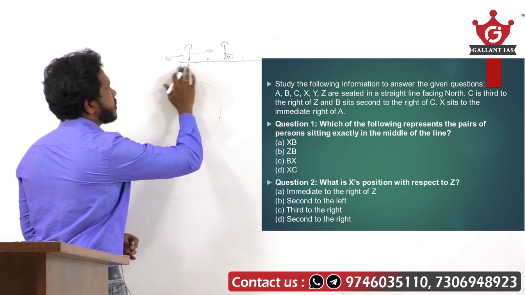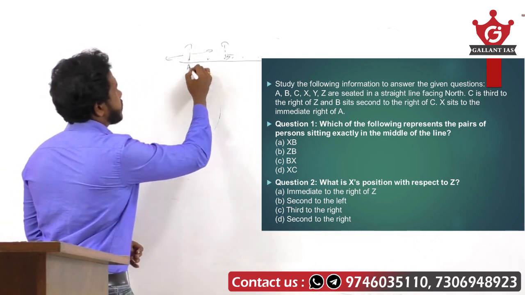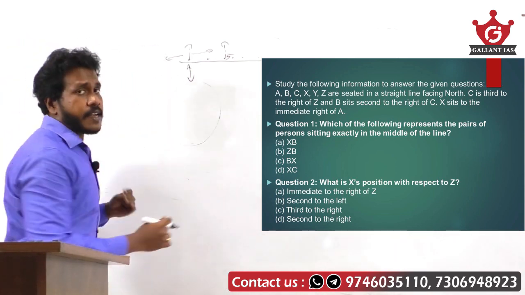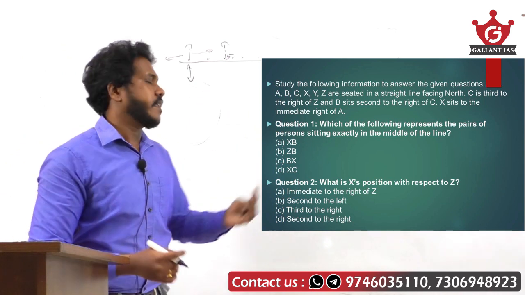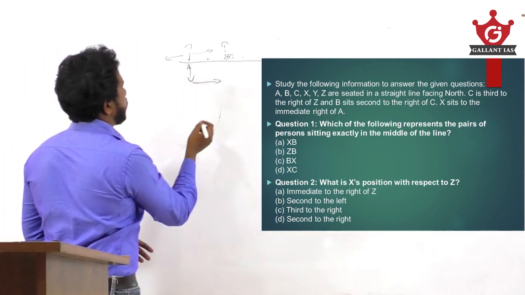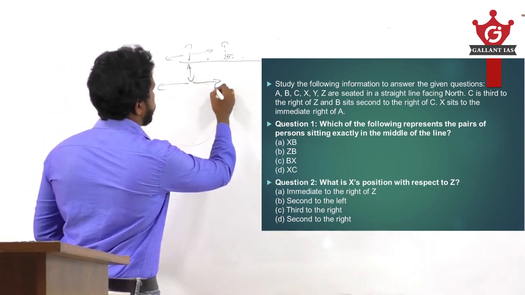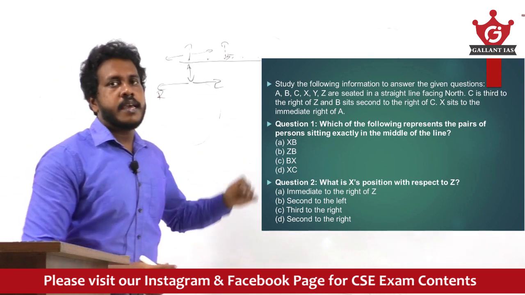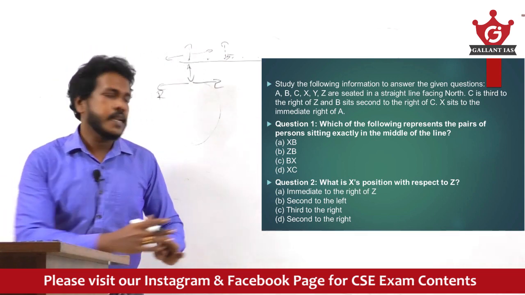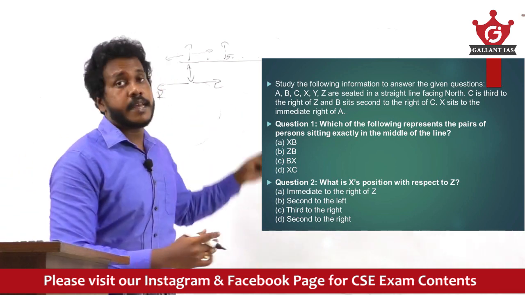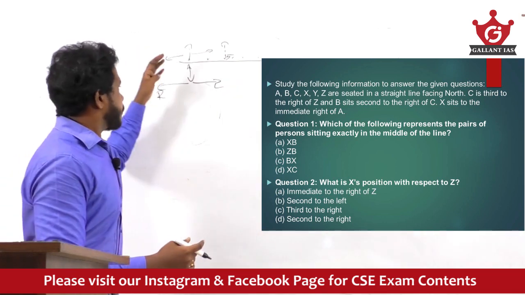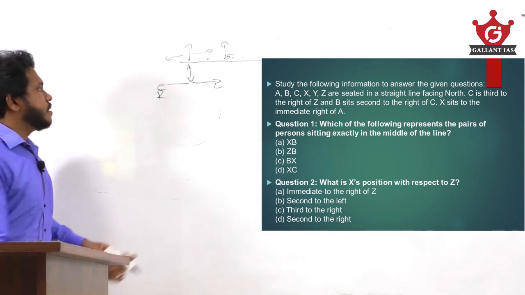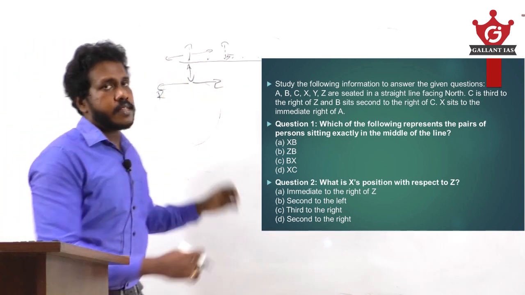Now if the persons are facing south, say A is facing south, their direction becomes laterally inverted. That means our left will be their right and our right will be their left. So his left will be this direction and his right will be this direction. So when a person faces north, his direction is similar to ours, and if the person faces south, then his direction is laterally inverted. This is based on the line arrangement.